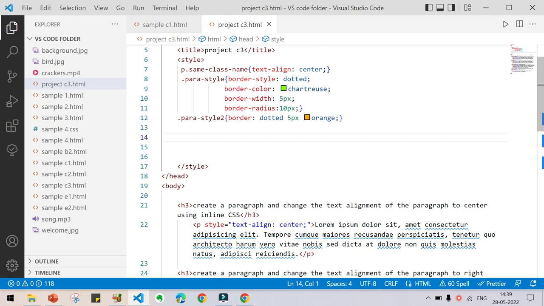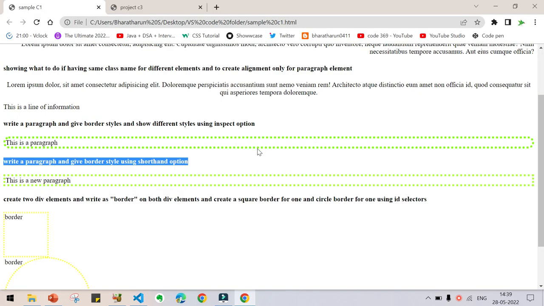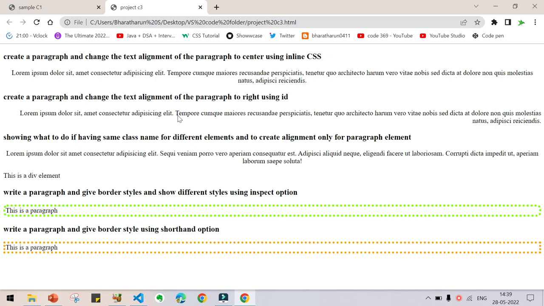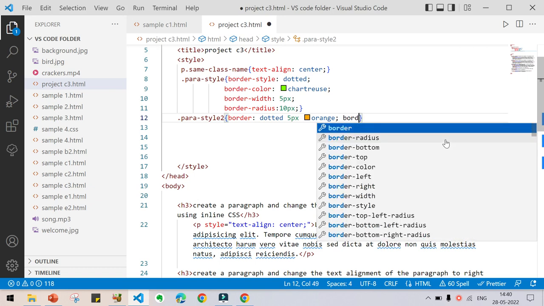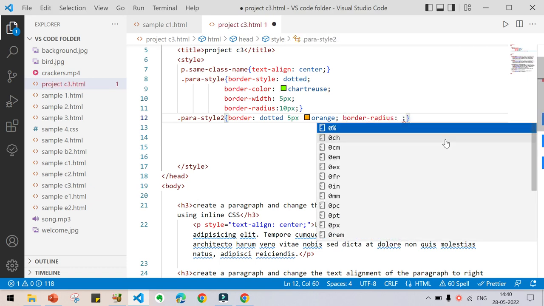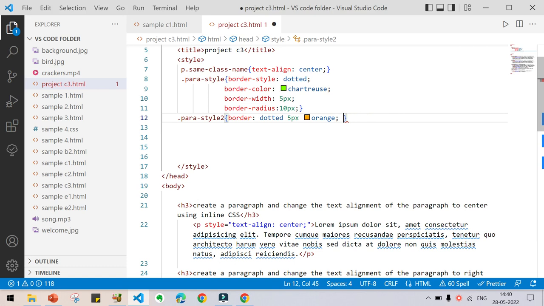Now just press Ctrl S and go and reload. Now you can see this is dotted and this is having the border width of 5 pixel and this is having color of orange. That's it. This is called as shorthand. If you have to add border radius, you can give here border radius. Like that you can give, but it is not needed now. You already know what is border radius.